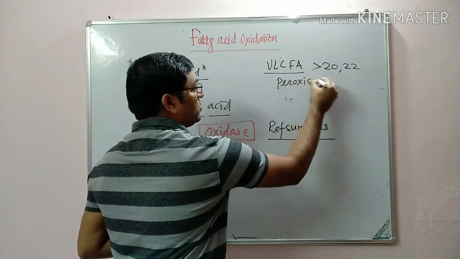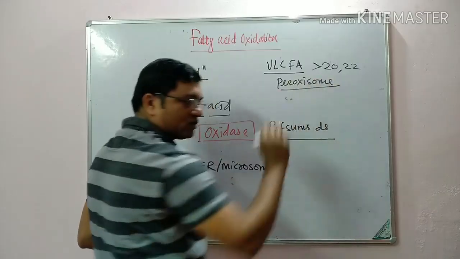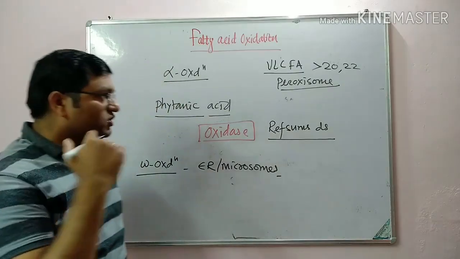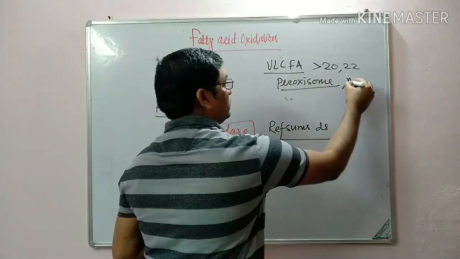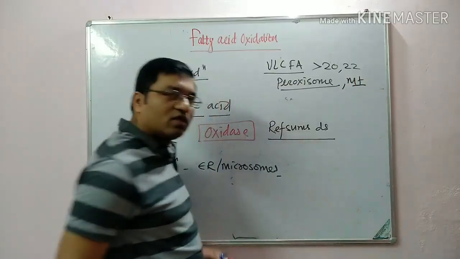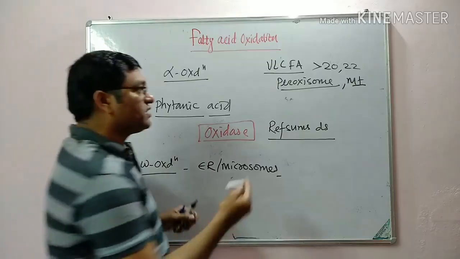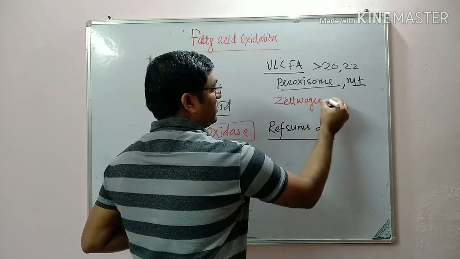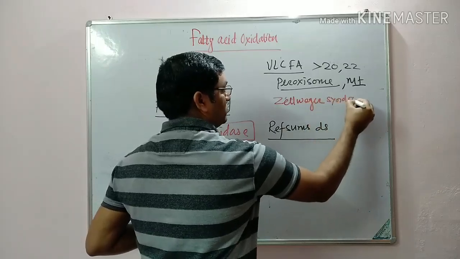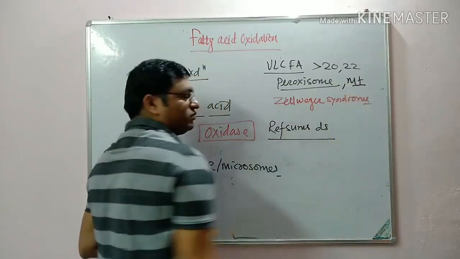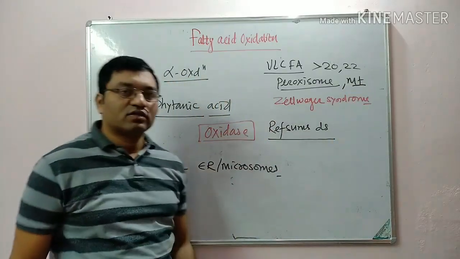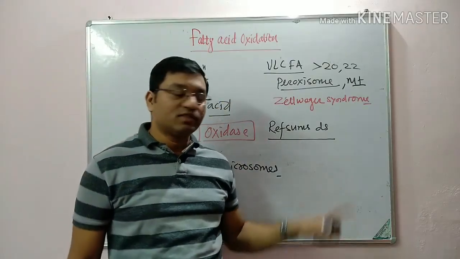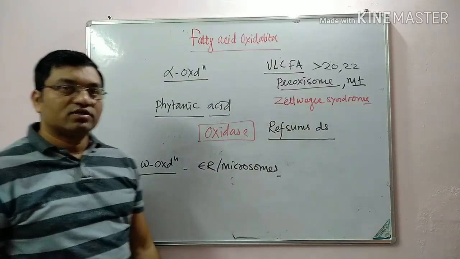So initial oxidation is in the peroxisomes up to the formation of octanoyl coenzyme A, and after that it continues in the mitochondria. If there is absence of functional peroxisomes, the disorder is known as Zellweger syndrome. Oxidation of very long chain fatty acid is affected in Zellweger syndrome.